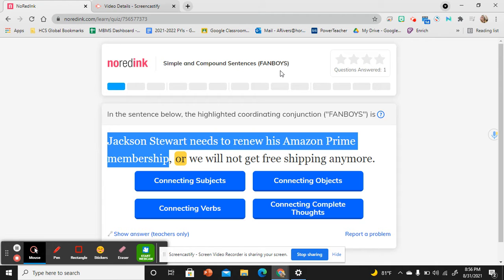If you don't remember what a complete sentence is from elementary school, because honestly, sometimes it can be a little difficult to describe, what makes a complete sentence? Complete sentences contain a subject, a who or a what, doing an action. It's known as a subject and a predicate. The subject is the who or the what, and the action that's being done by the subject is the predicate. So Jackson Stewart needs to renew his Amazon Prime membership. Our subject here is Jackson Stewart.